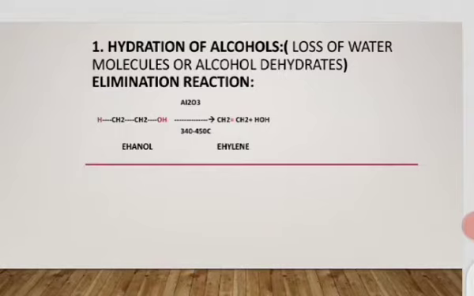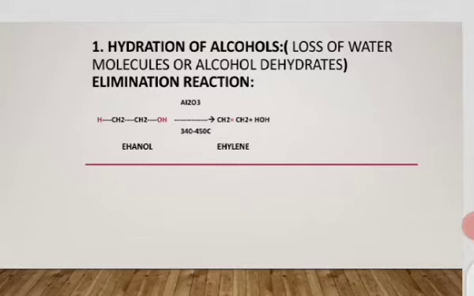Ethanol is an alcohol and when it reacts with heated alumina it will be converted into ethylene. The condition for this reaction is heated alumina and 340 to 450 degrees centigrade temperature and high pressure.